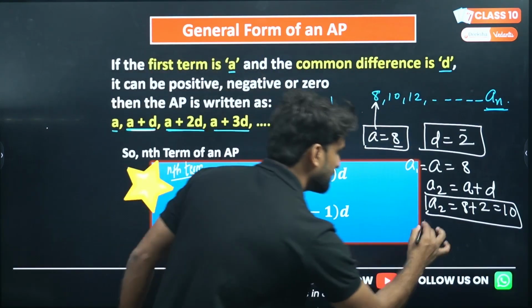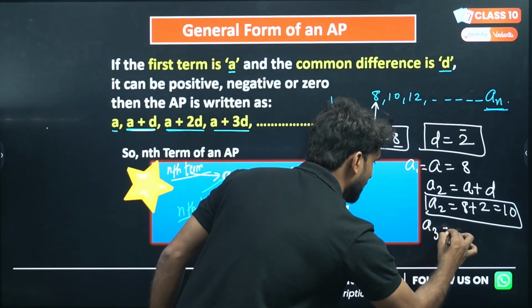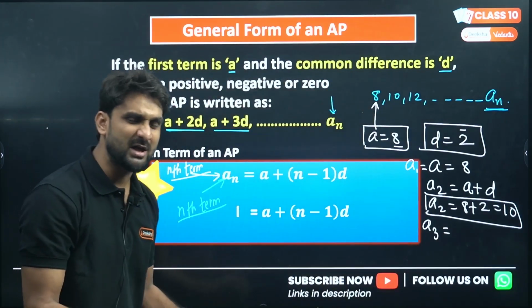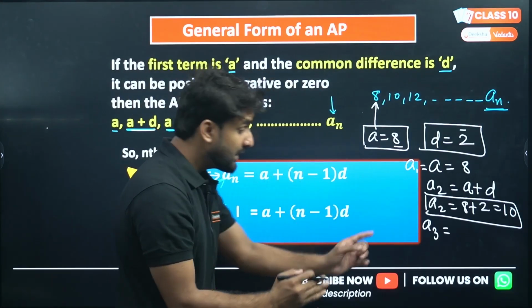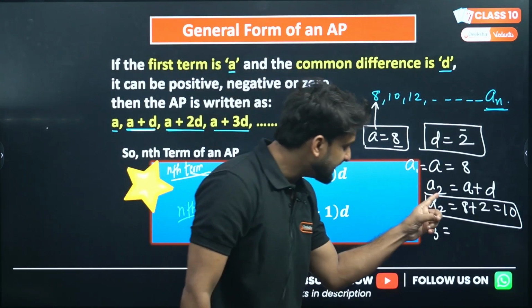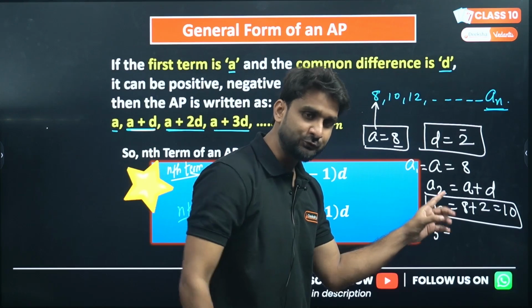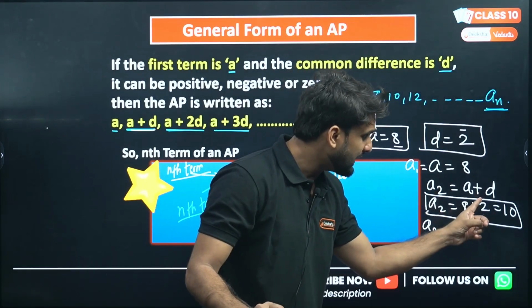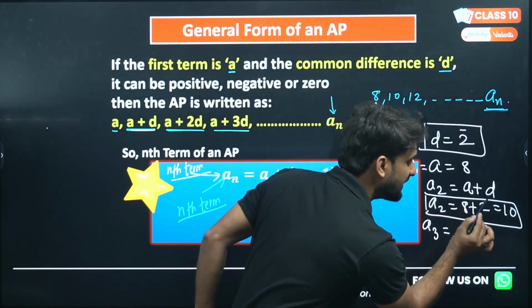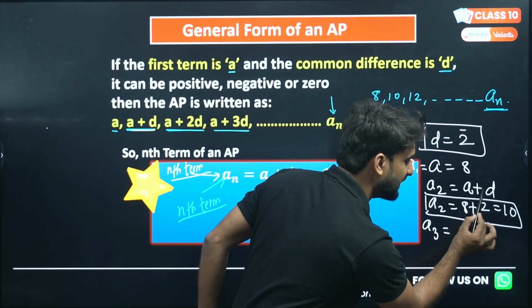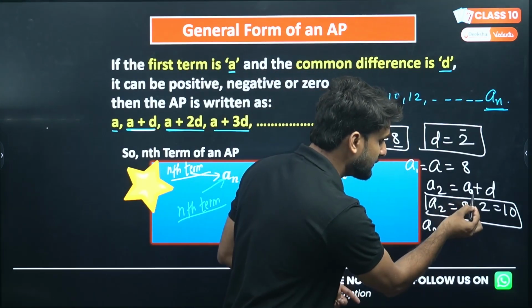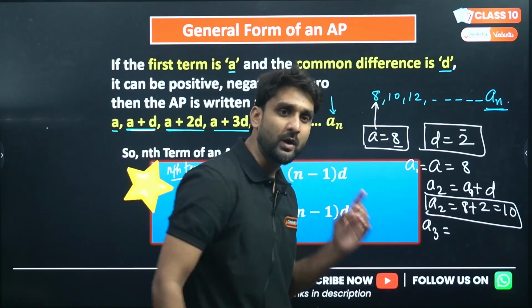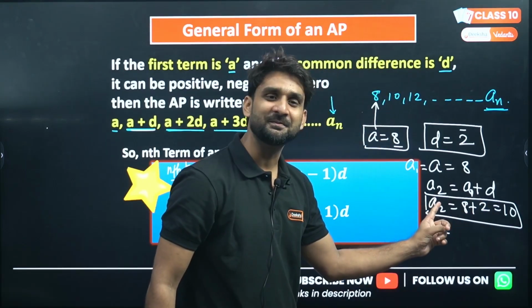And if I ask you what will be A3, the third term, there is a magical format, guys. Please look at the magic here. If you are finding the second term, you have to take only one D. The formula is A1 plus 1D, because we are finding the second term.